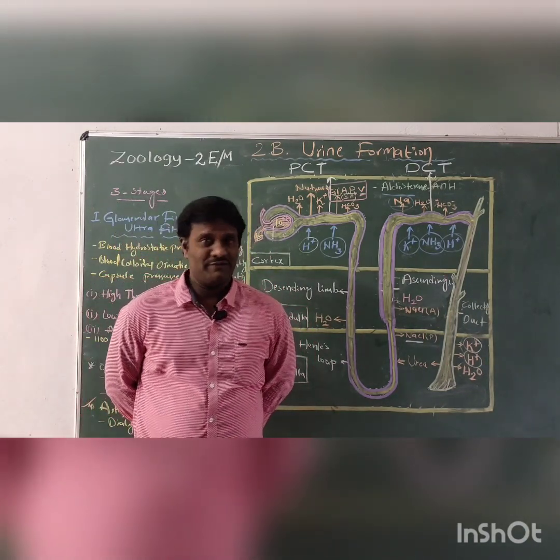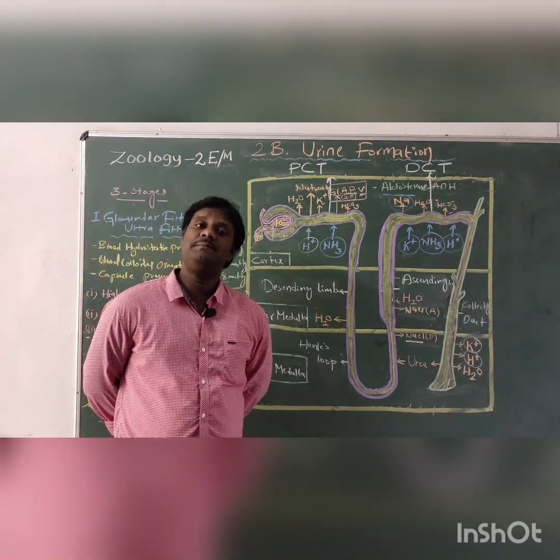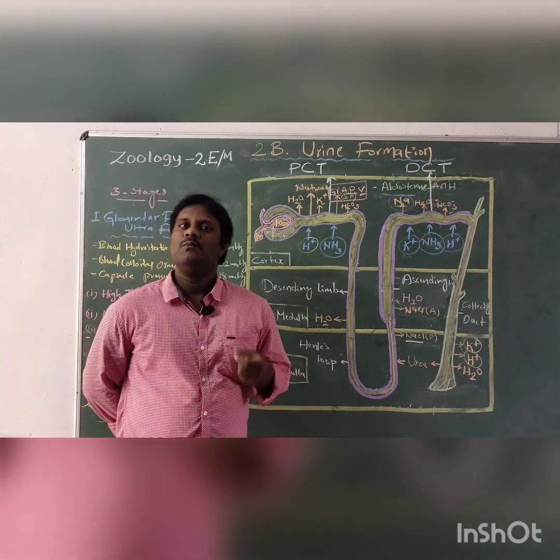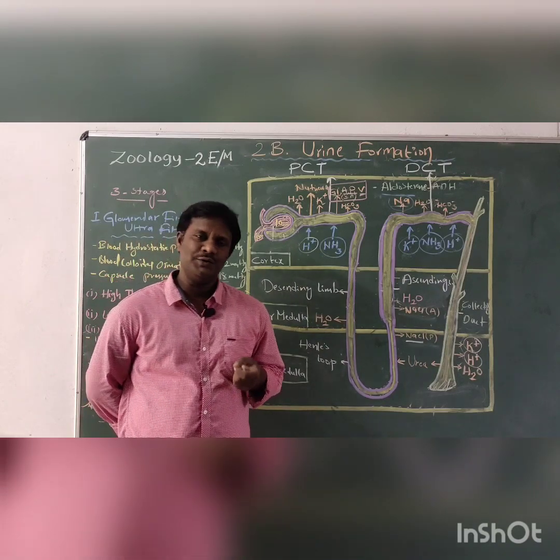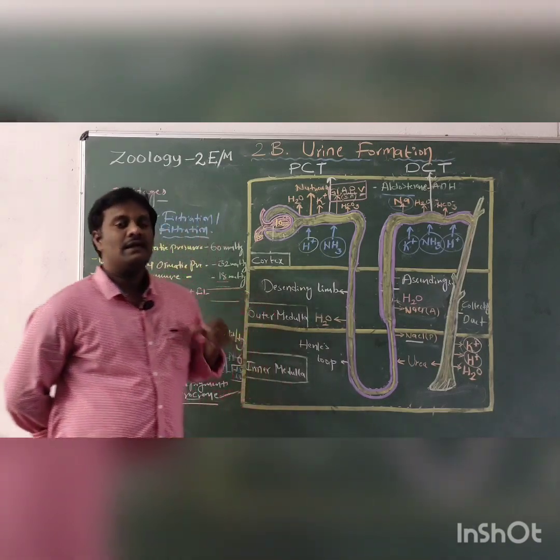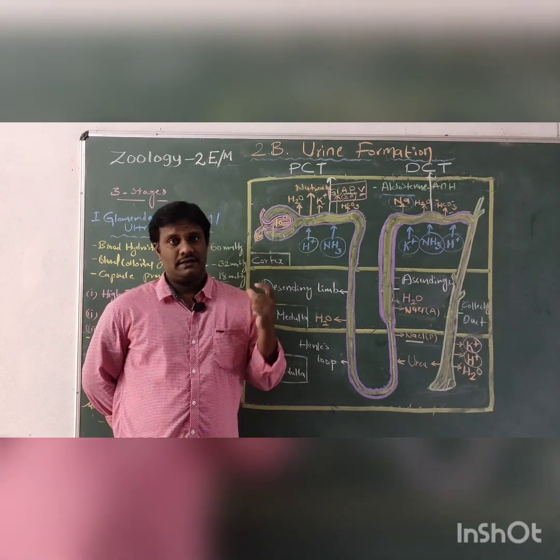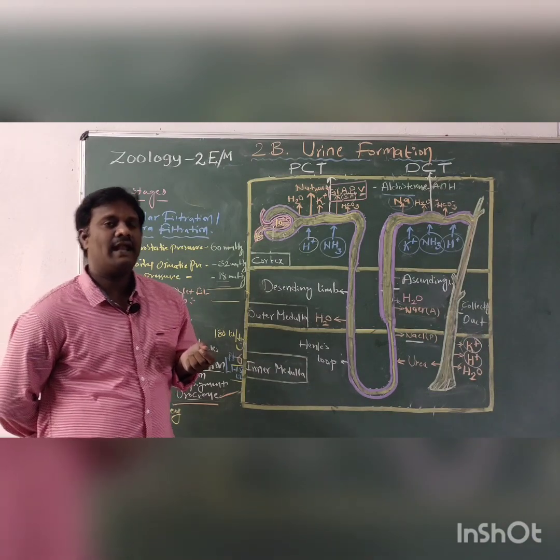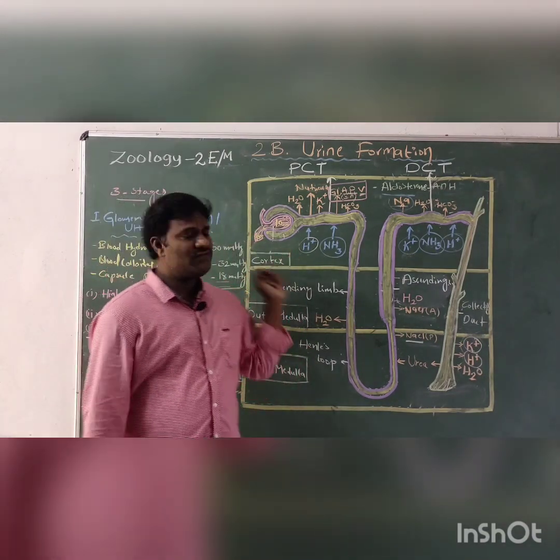What we are learning, part 1, human excretory system. In the previous class: 4 marks questions, modes of excretion, ammonotelism, ureotelism and uricotelism, and the LS of kidney. The diagram of kidney, the LS of kidney, is most important for 4 marks questions and essay type questions, along with the structure of kidney and structure of nephron.